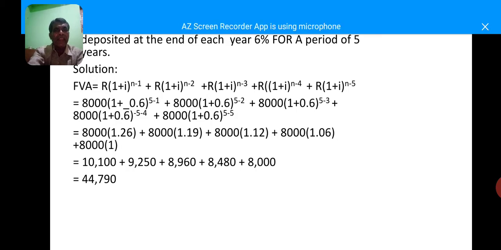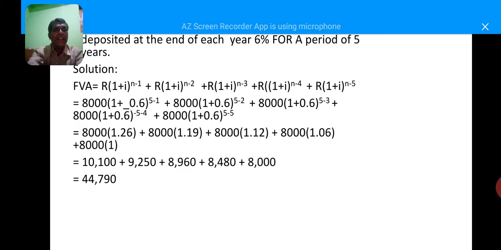FVA is nothing but future value of annuity. Whether it is the first year, second year, third year, fourth year or fifth year, whatever we invested or deposited is nothing but 8,000, deposited at the end of the year for up to 5 years.